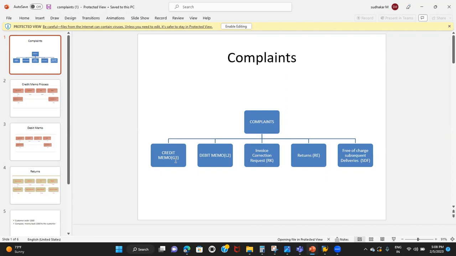If he wants to return that material to the company, the return shipment or logistics cost is more than the product cost. The product cost is 1,000 rupees, but returning it would cost around 2,000 rupees. At that time, they will ask the customer to scrap the material there itself. If the return happens, they'll issue the credit memo, but sometimes he may not return the original material, and the company will still issue the credit memo, saying scrap the material at the customer's place. So there are different scenarios here.